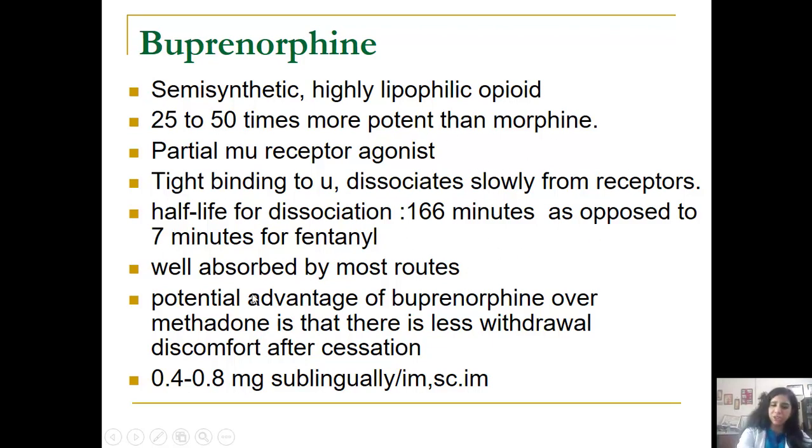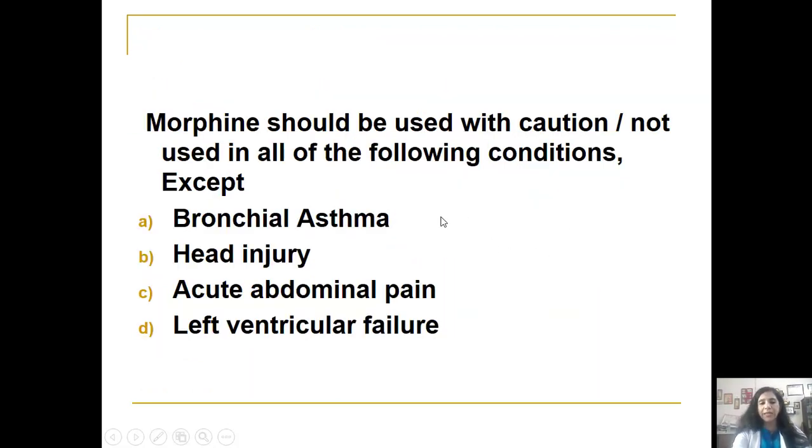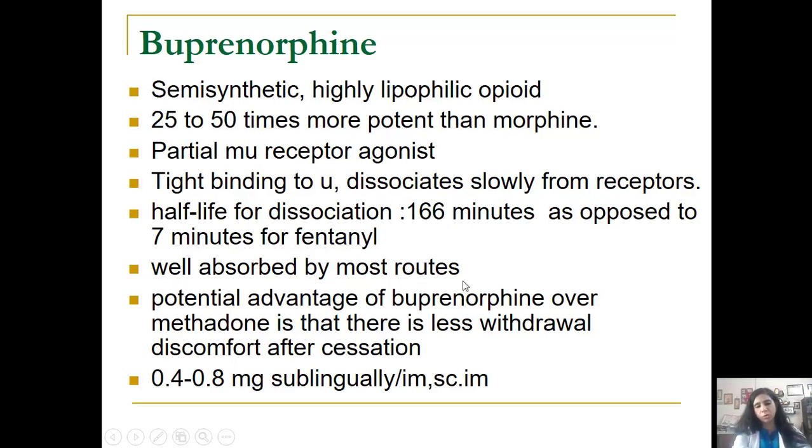These are also the features of methadone. So that is why buprenorphine and methadone do not produce a severe withdrawal. If given in opioid addicts, they produce a very protracted withdrawal, and the patient is out of the withdrawal having less cumbersome effects. Its half-life of dissociation is also long, which is 166 minutes, as opposed to 7 minutes of fentanyl, and it is absorbed by most routes, and it can be given sublingually, intramuscularly, subcutaneously, etc.